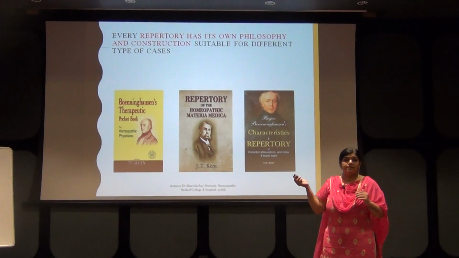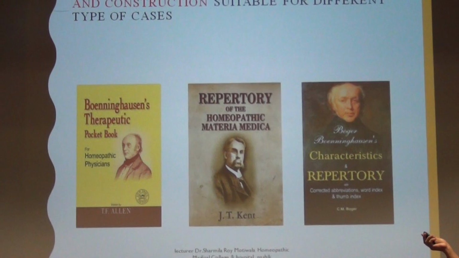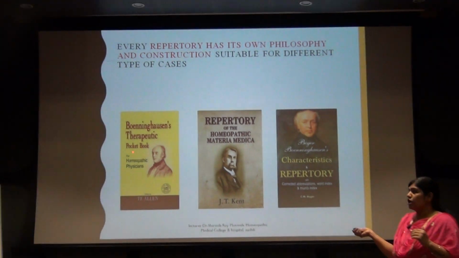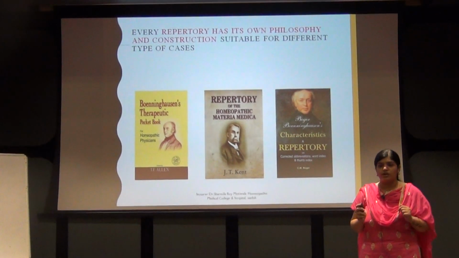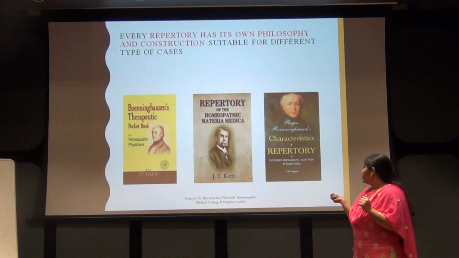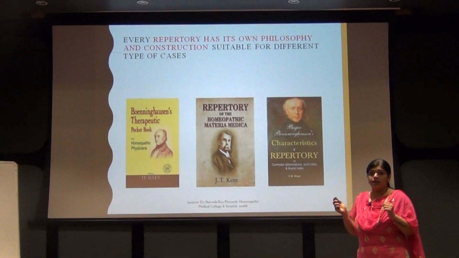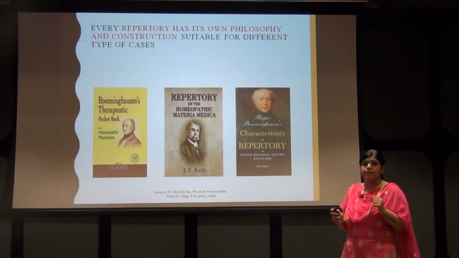So these are some images of the basic repertories. We'll start with Bonninghausen's Therapeutic Pocket Book. He is called the father of repertory. Next is the Kent repertory, that is the Repertory of the Homoeopathic Materia Medica. And lastly is Bonninghausen's Characteristics Repertory.